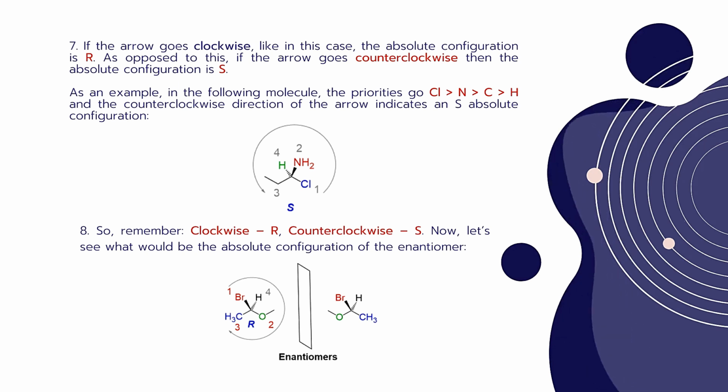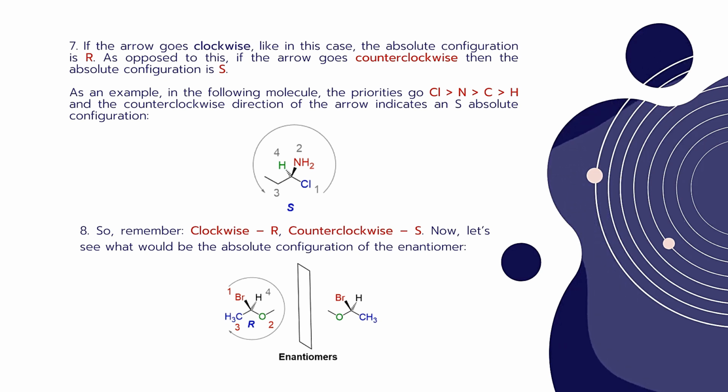So in this example, the chiral carbon is attached to chlorine, followed by NH2, followed by an ethyl group and a hydrogen group. According to the atomic number priorities, chlorine, whose atomic number is high, is given first priority, followed by nitrogen, since the amino group contains nitrogen, which is given second, followed by the ethyl group where carbon is given the third priority, and hydrogen is the lowest priority.